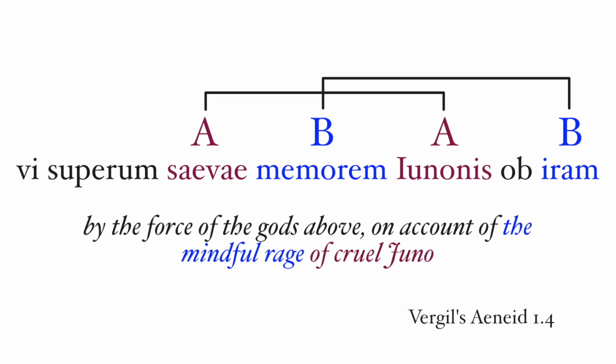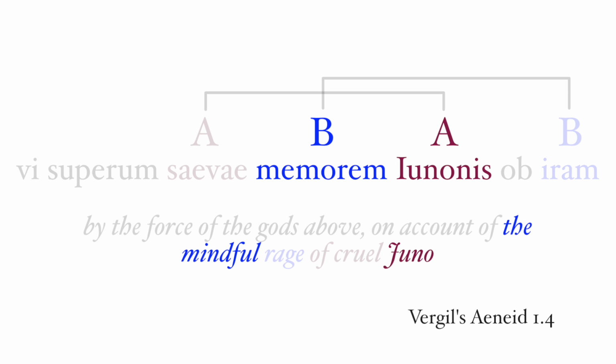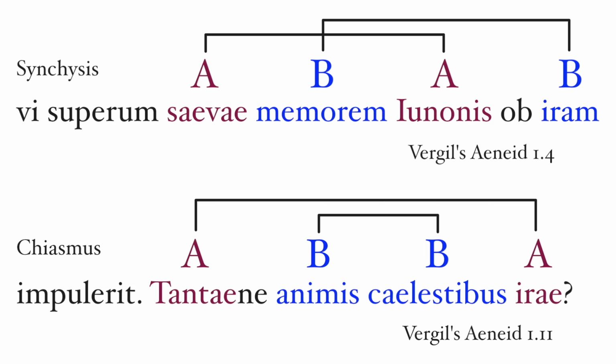What's cool about this one is that memoram, mindful or never forgetting, technically describes iram, Juno's rage, but by disordering the words and using a synchesis, we can transfer some of the remembering onto Juno herself, since memoram is right next to Iunonis. You can find a lot of synchesis in Latin poetry. It's often contrasted with chiasmus on standardized tests. These two figures of speech are paired up quite a bit.